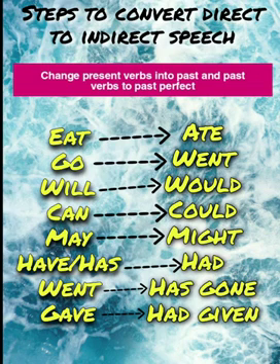Can must be changed into could. May must be changed into might. Have, has must be changed into had. Suppose if past tense is given in direct speech itself, change that into past perfect tense. Suppose in direct speech the verb went is given, that must be changed into had gone in your indirect speech. Gave must be changed into had given.